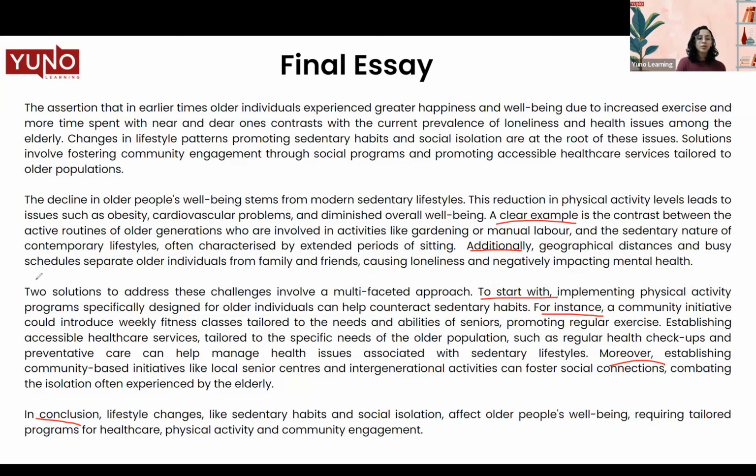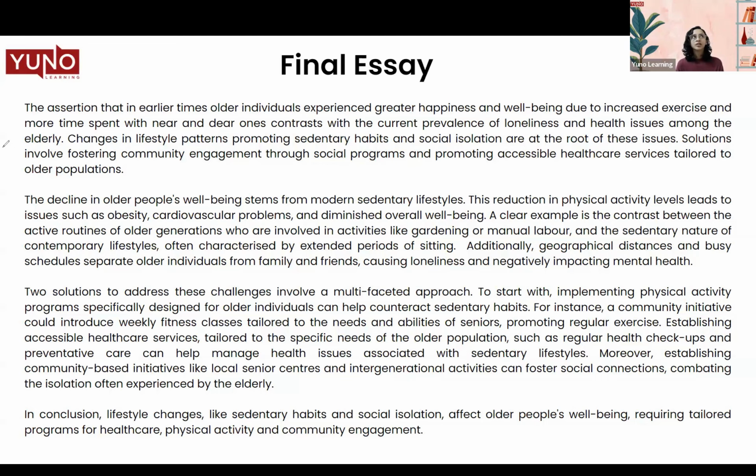Last but not the least, we're going to talk about grammatical range and accuracy. When I say grammatical accuracy, make sure your subject-verb agreement is correct and your punctuation is correct. You know where your full stops are, where your commas are, commas after the linkers, after the clauses, dependent and independent clauses. But when we talk about grammatical range, make sure that you use different types of tenses and different types of sentences. What do I mean by different types of sentences? You use compound sentences, complex sentences, passive statements, conditional statements. All of these have to be used in your essay to show that you have a hold over the English language.